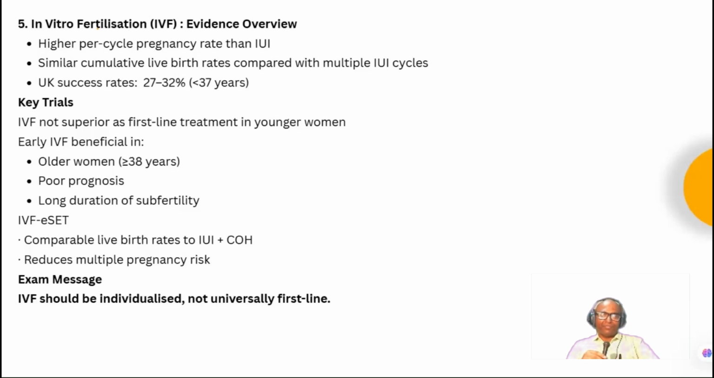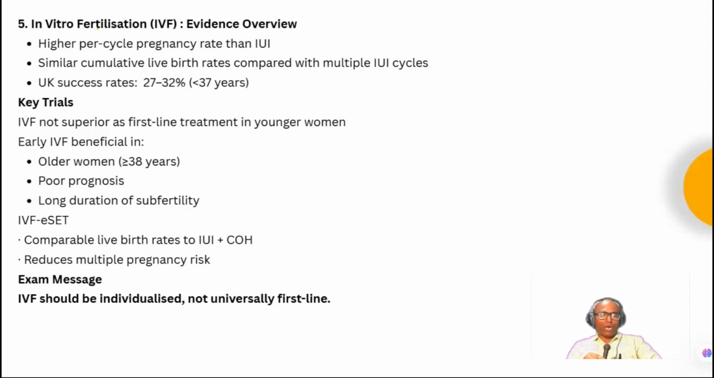Now IVF and ICSI, these are the two things which are available. IVF has a higher per cycle pregnancy rate than IUI, with similar cumulative live birth compared with multiple IUI cycles. Success rate is around 30% plus or minus 3 if the age of the woman is less than 37 years. There are certain trials showing early IVF is beneficial if the age of the woman is more than 38 years, there is a poor prognosis, and long duration of subfertility. And there is IVF with eSET, that is elective single embryo transfer.